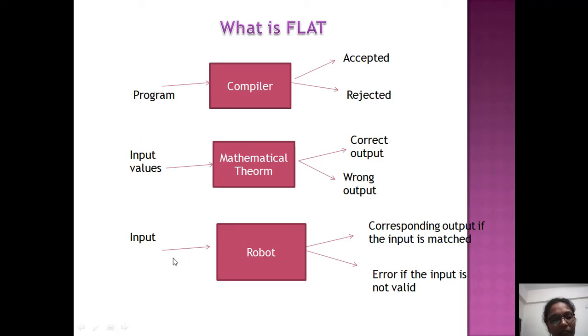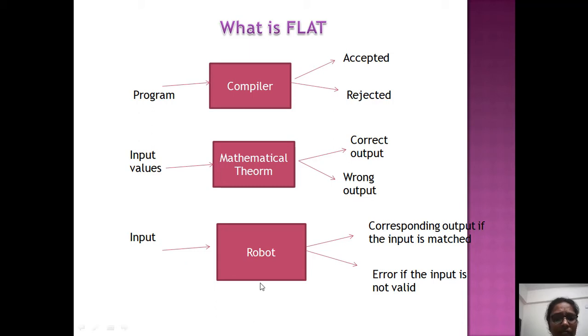But if I try to give a value like 3 minus 2, which I did not feed to the robot, then I will get an error. Why? Because I did not feed that data to the robot. Of course, we have some advanced robots now which can evaluate on their own, but this is related to traditional robots. Whatever you give, if it is present in the robot, it will generate the output. Otherwise, it will not generate any output, and instead it will generate an error.